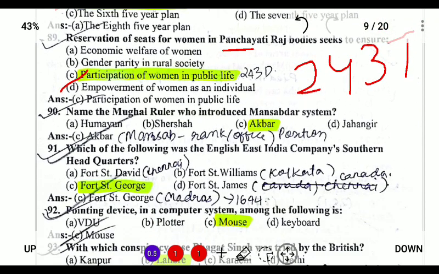Next, the Mughal emperor who introduced the Mansabdari system. It was launched by Akbar, and Mansab means rank, providing each person with a Mansab according to his position, and it was started by his finance minister Todar Mal.